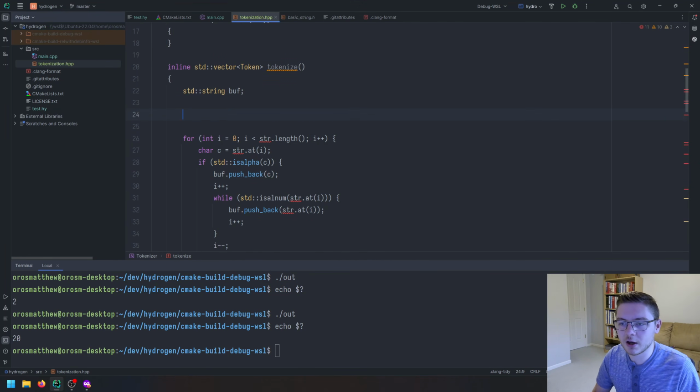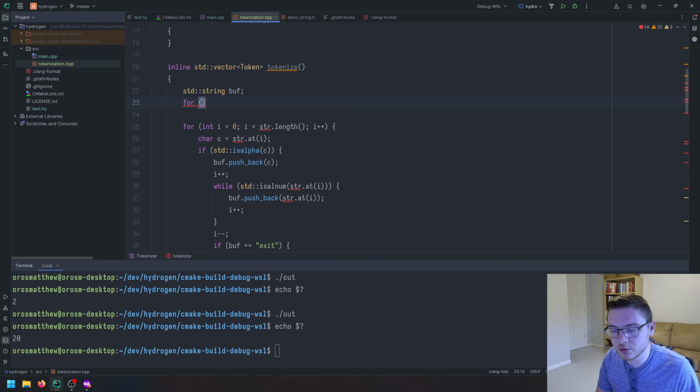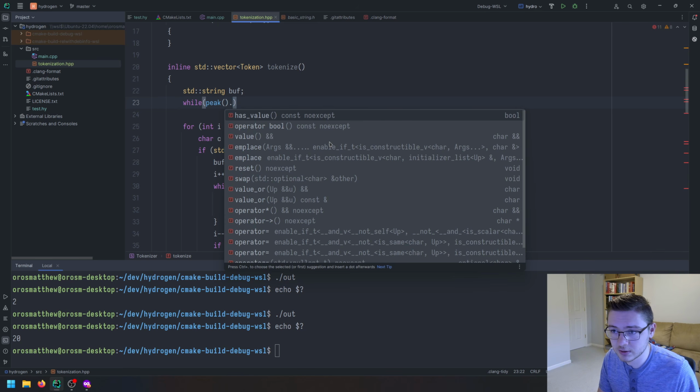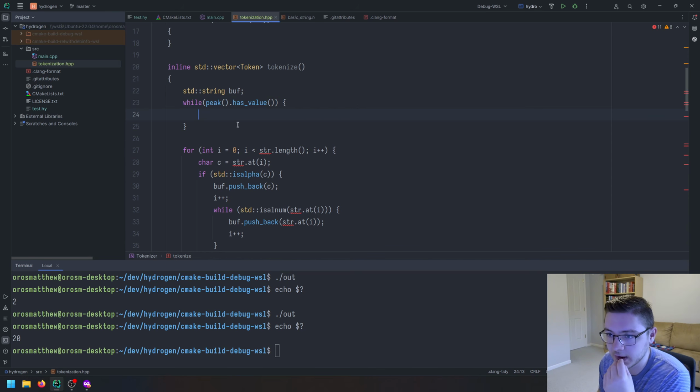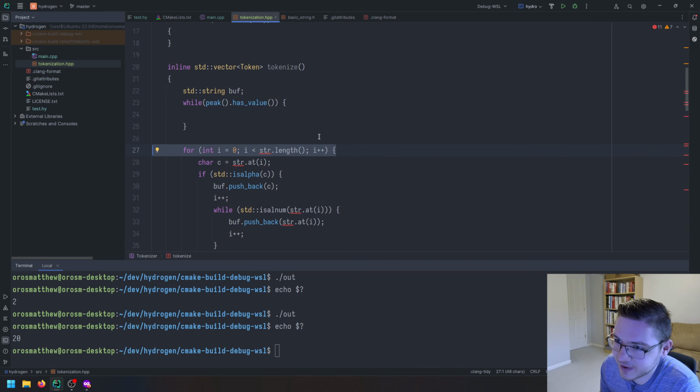So we'll just rewrite this. It'll be a while. So while peek has a value, right? If we peek ahead and it has a value, then we will keep going through. All right, this is already better than this for loop, just in terms of looks.